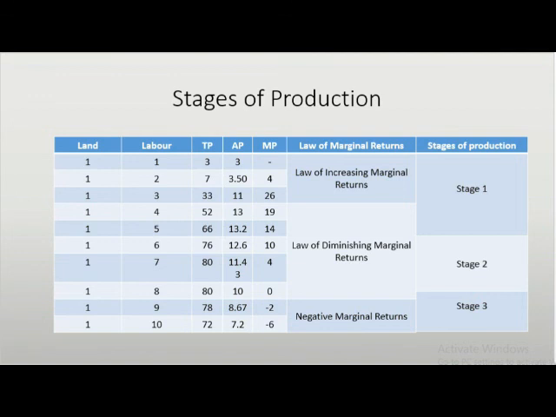Stage 2 is the most efficient stage of production because the combination of fixed and variable inputs is efficient, as both inputs are fully utilized. At this stage, there is no wastage and no unemployment. You can conclude that stage 2 is known as the law of diminishing marginal returns.